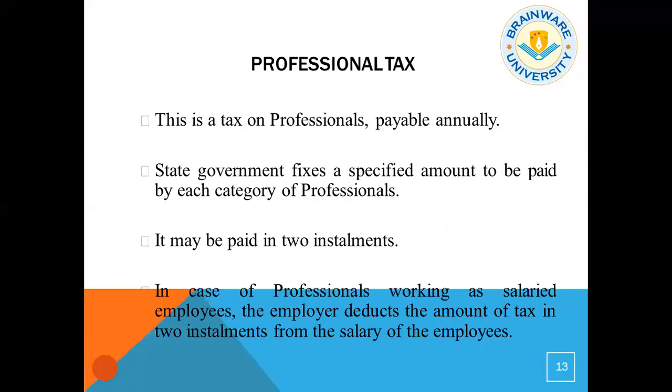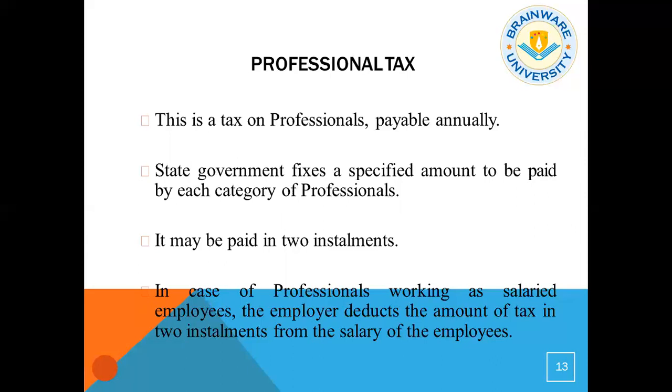Then comes the professional tax. This is paid by professionals and it is payable annually. Now remember one thing: like the income tax, where we all know the slab of income tax, professional tax has a specified table. The state government fixes a specified amount to be paid by each category of professionals. It may be paid in installments. In the case of professionals working as salaried employees, the employer deducts the amount of tax in two installments from the salary of the employees, and the employer will submit it to the government.